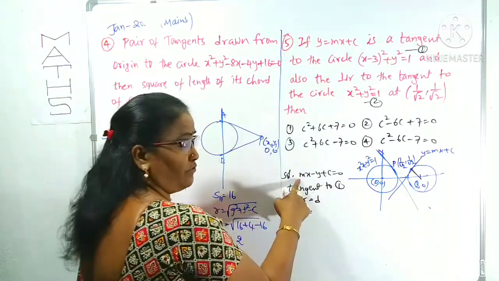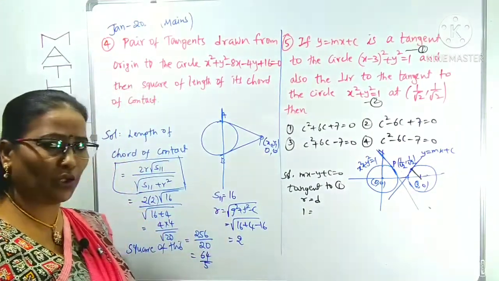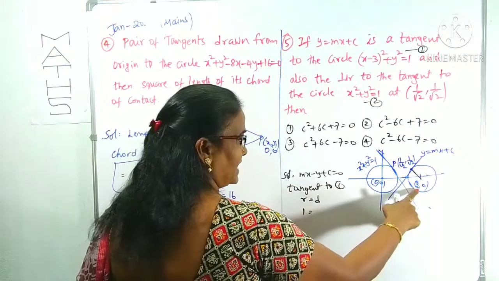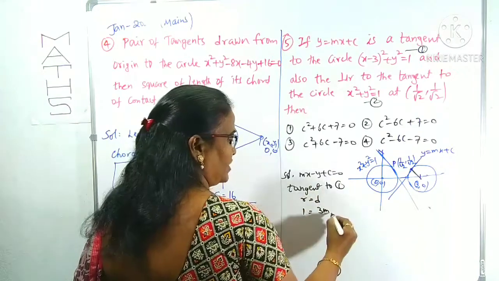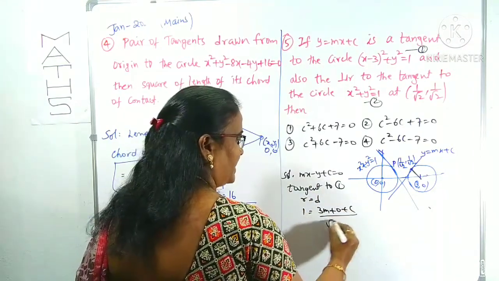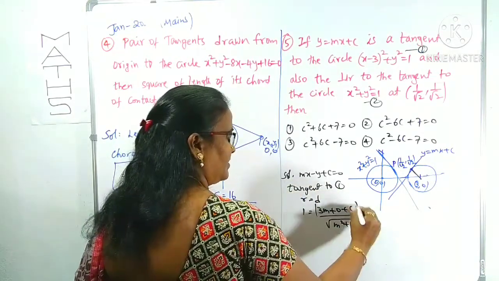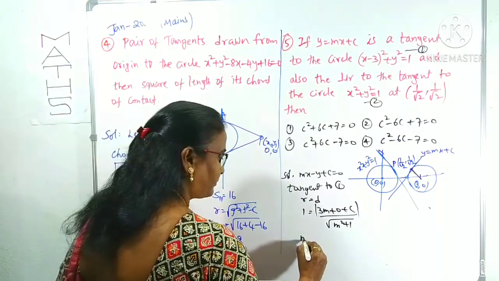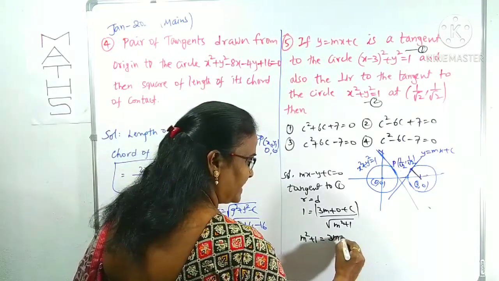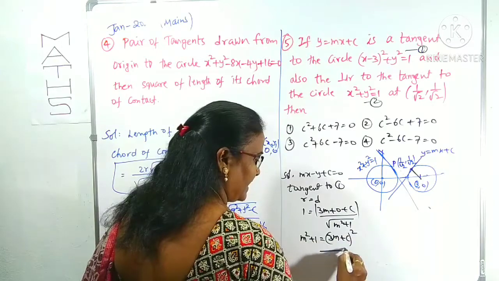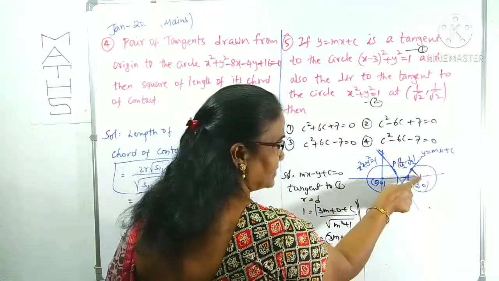You know the formula. What is the perpendicular distance formula? Mod of ax1 plus by1 plus c, by root over a square plus b square. Here a is m, x1 is 3, that is 3m. The y term is 0, plus c, by root over a square plus b square, which is m square plus minus 1 whole square, that is m square plus 1. Taking cross multiplication, or squaring on both sides, m square plus 1 equals 3m plus c whole square. We can call it equation 1. We have this result by using that the line is tangent to circle 1.